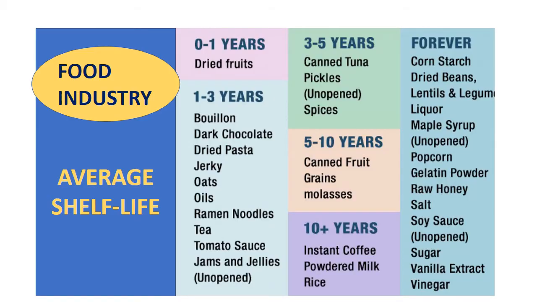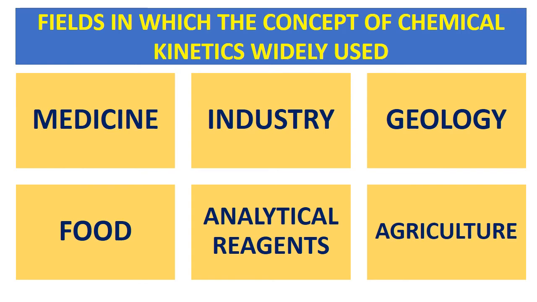You know, the rates of the reactions involved in food degradation are important in determining the shelf life of food items. So, controlling a reaction may help in a wide variety of fields including medicine, industry, geology, food, analytical reagents and agriculture. So we can understand that chemical kinetics is as important as any other branch of physical chemistry.